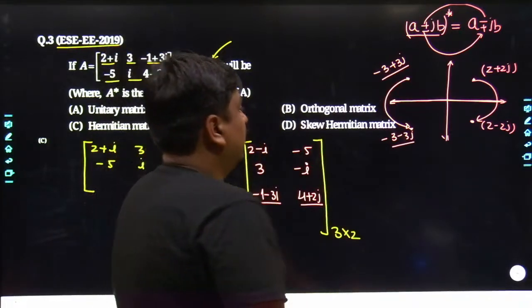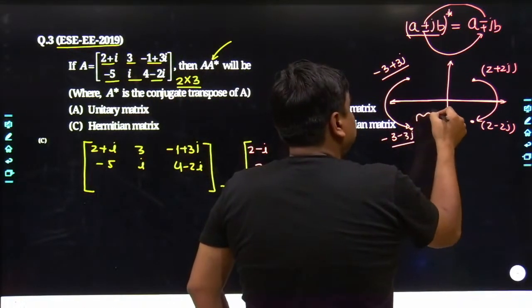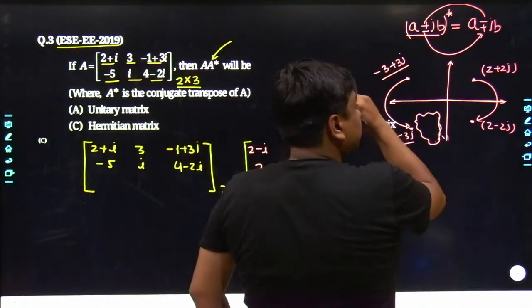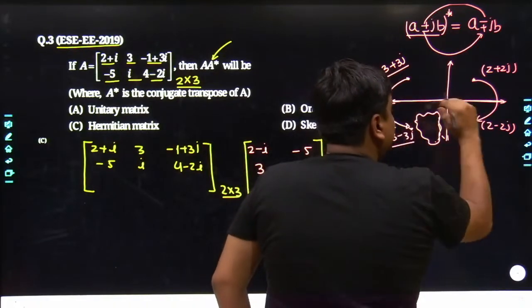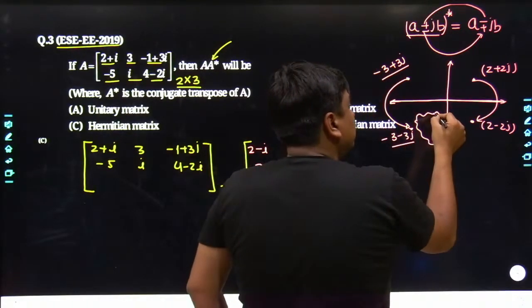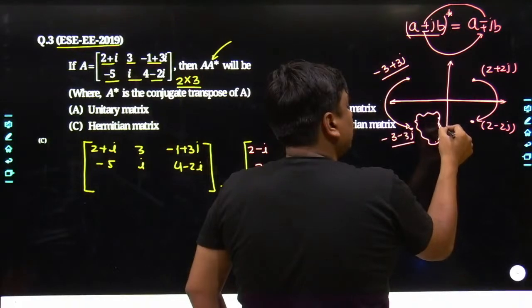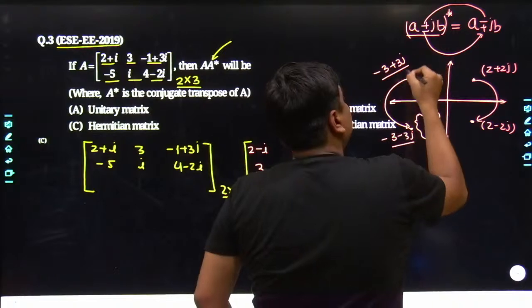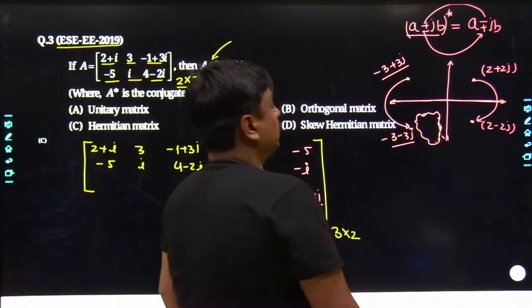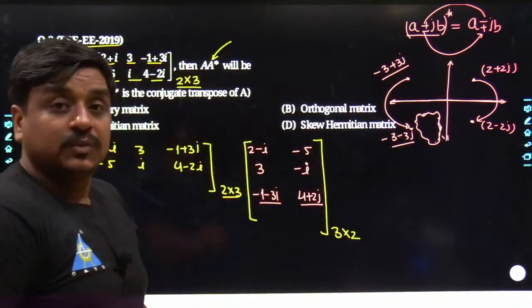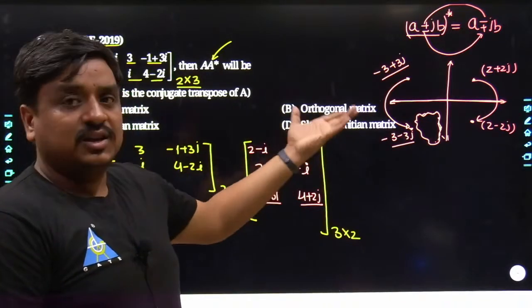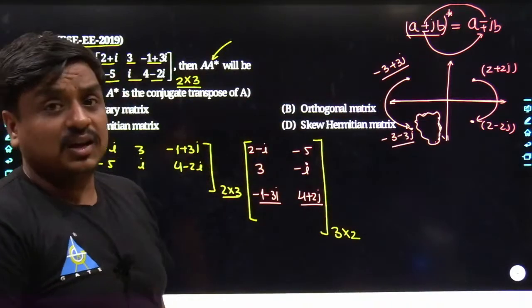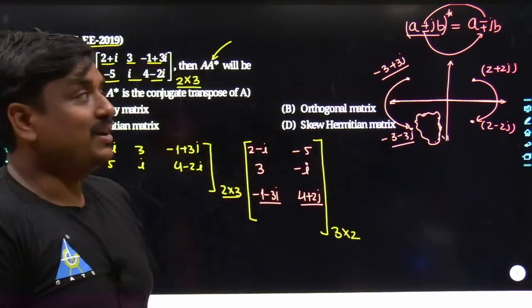Although it is a point, you can have a structure over here, and the structure is made of points only. If you want to draw its mirror image with reference to the x-axis, you take the complex conjugate of each individual point. By default, each individual point gets mapped over this plane, and it is nothing but the mirror image of that structure with reference to the x-axis. So at least one thing must be in your mind: whenever you calculate the conjugate, you are basically performing the mirror image of that point with reference to the x-axis.